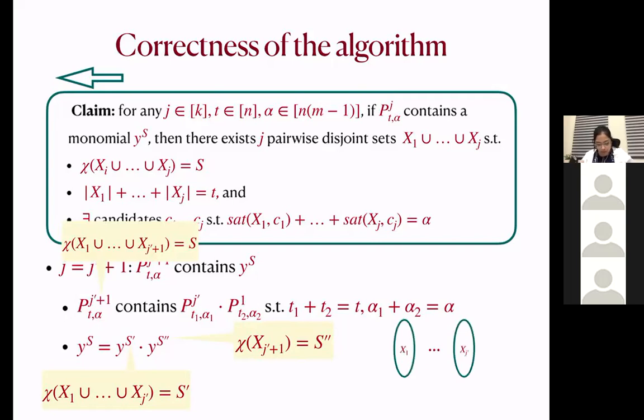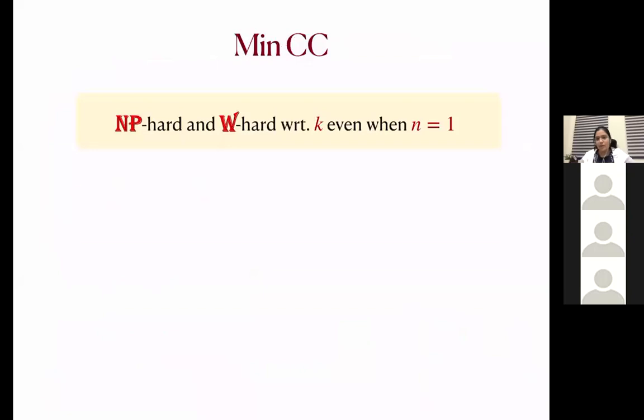So now we need to show that there exist candidates c1 to c_j'+1, which give the total satisfaction as alpha. For x1 to xj', by the induction hypothesis, we know that there are candidates c1 to cj' which will give us the required satisfaction for the j' sets, right? And for x_j'+1 also, we know that there exists a candidate c_j'+1 that gives us the satisfaction of x_j'+1, c_j'+1. Because these sets are disjoint, we are going to get the score alpha.